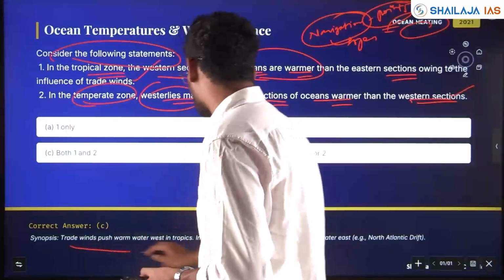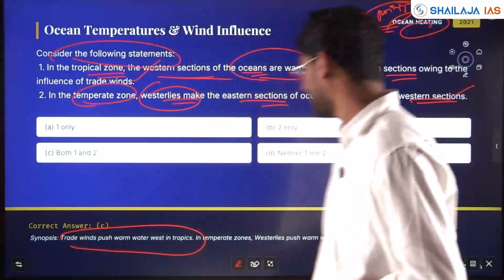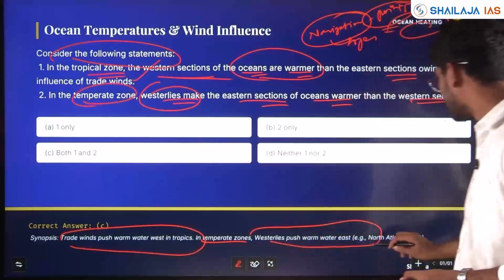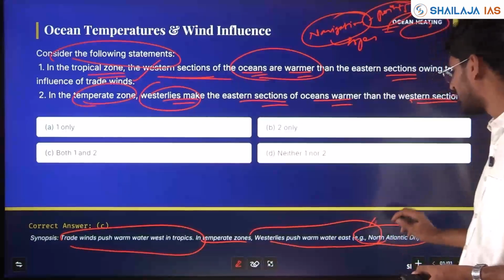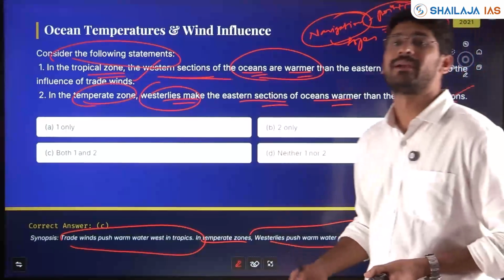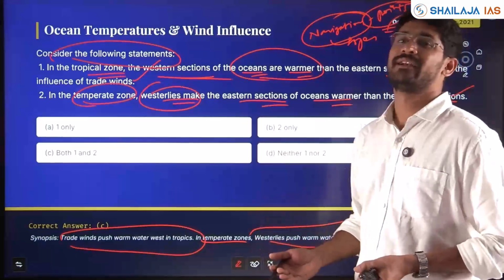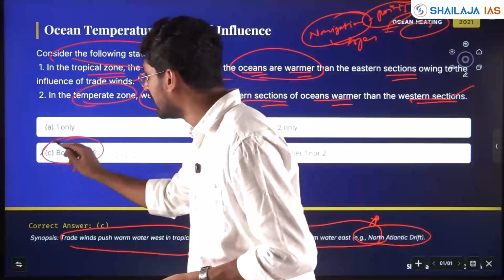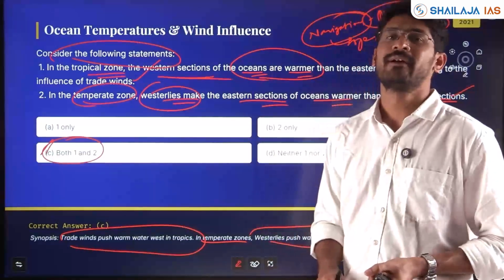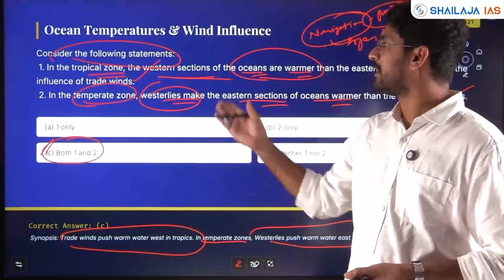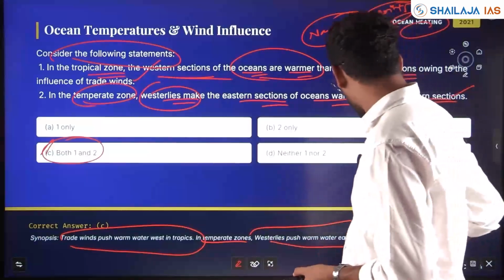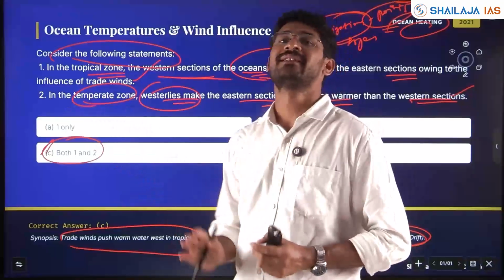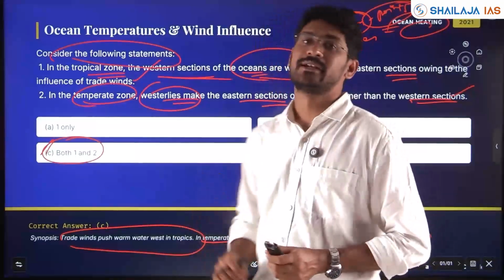Trade winds push warm water west in the tropics. In the temperate zone, westerlies push water east. Example, the North Atlantic Drift. That's why some of the ports of the UK and Britain are open 365 days, even during intense winter. So both 1 and 2 are correct. Some of the ports of Norway and Britain are open because of the North Atlantic Drift. The warm ocean current will keep those channels open in the winter also.